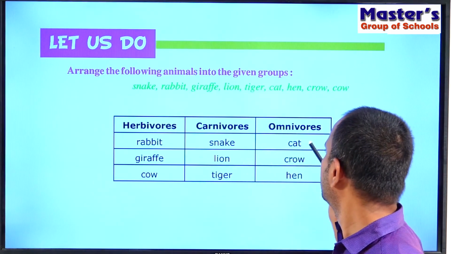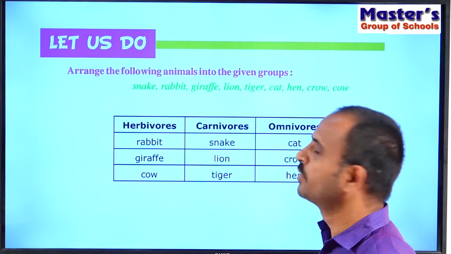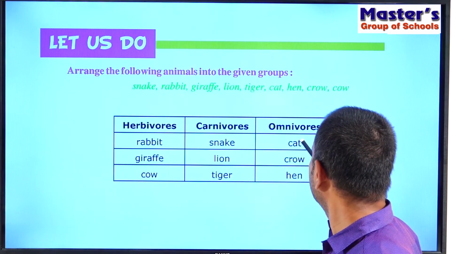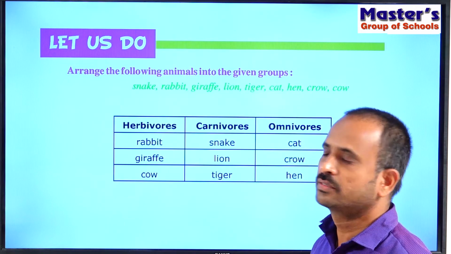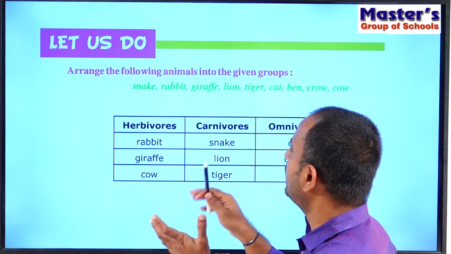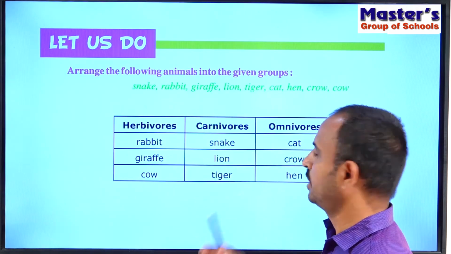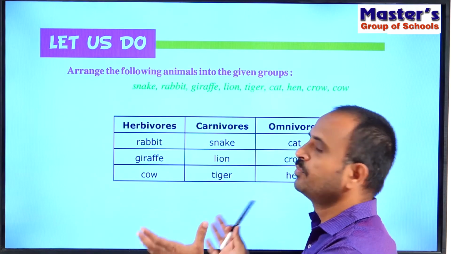So what are omnivores? Cat, crow and hen are the examples for omnivores. So write these three in the omnivores section. So these are the different types of animals which are classified into herbivores, carnivores and omnivores. So children, note down this table in your book.